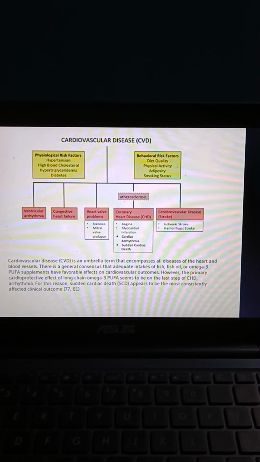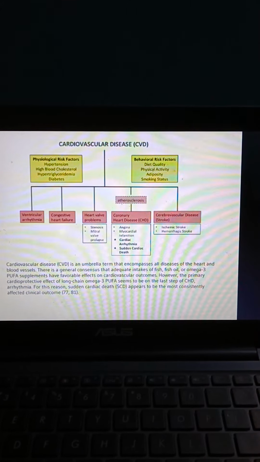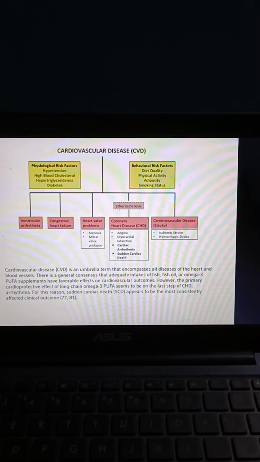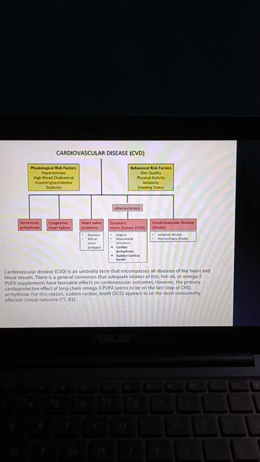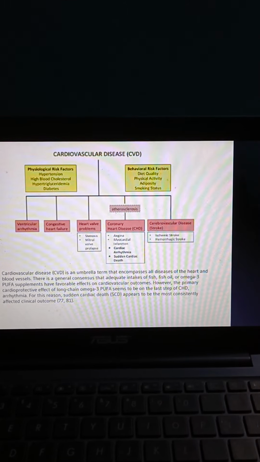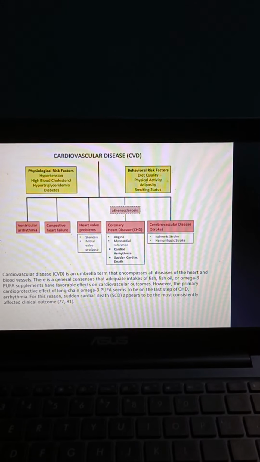Then coming to cardiovascular disease. Cardiovascular disease risk factors are divided into physiological risk factors like hypertension, high blood cholesterol, hypertriglyceridemia, diabetes, and behavioral risk factors like diet quality, physical activity, adiposity, smoking status.